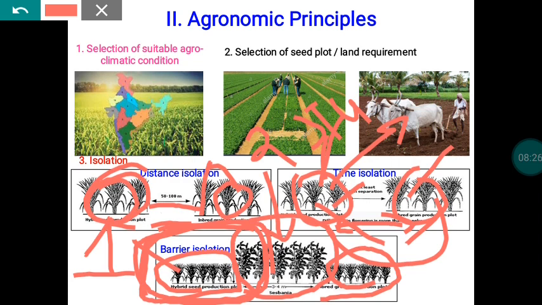This will trap the pollen grains produced by these particular contaminants and prevent these pollen grains from reaching our seed crop. That is the advantage of this. This is a very, very important cultural operation as far as seed crop production is concerned.